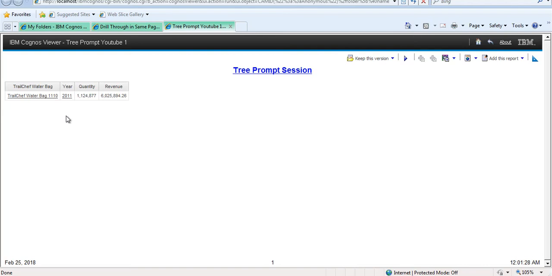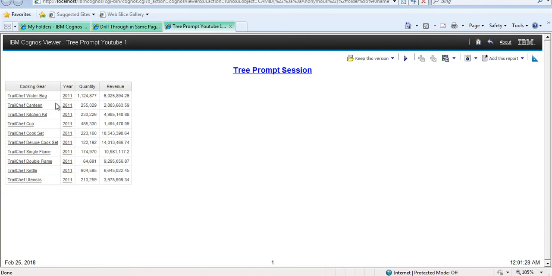Now come to drill up. What is the meaning of drill up? Drill up means navigate from lower granularity to higher granularity, or we can say lower level to higher level. Now where we are at the product detail level, I want to go one step ahead, means to product. Let's go drill up. Yes, one more step drill up.